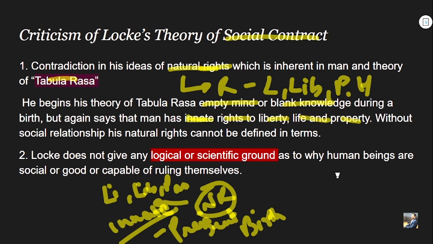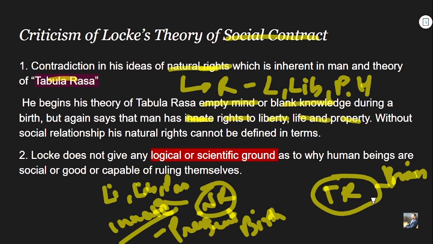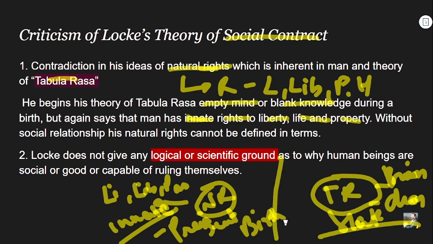But on the other side he gives the concept of tabula rasa, where he says that people are born with a brain like a clean slate, where there is nothing inside, and through experience people gain their knowledge of the world. These are concepts which are too extreme.